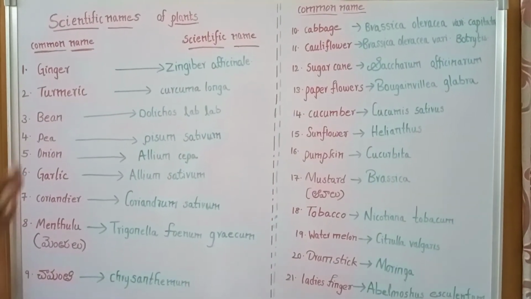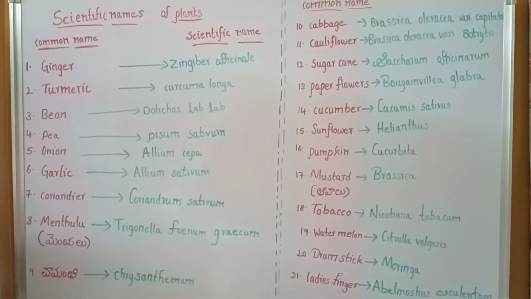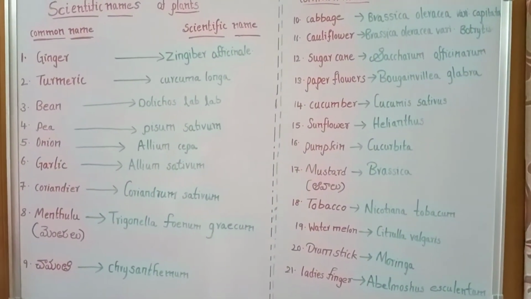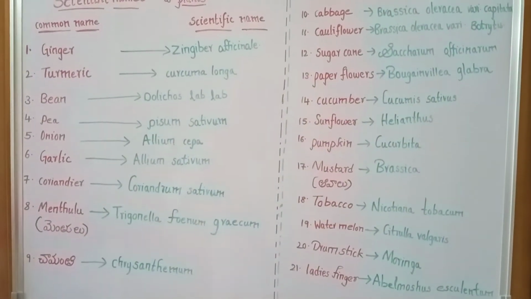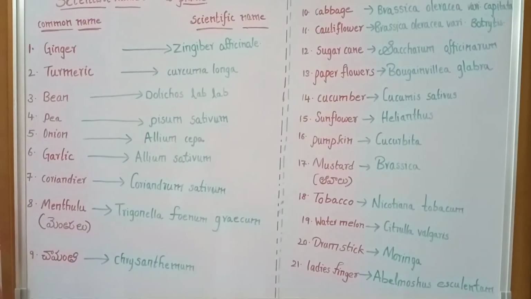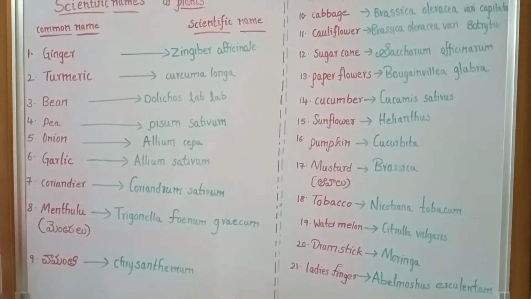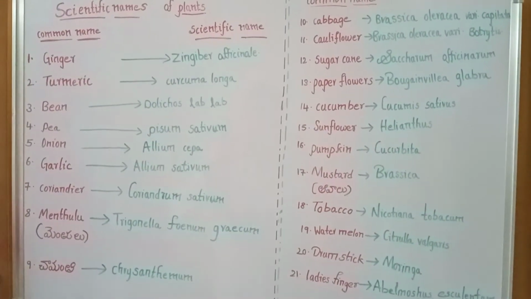Today our topic is scientific names of plants. What is a scientific name? How is it useful to our life? Scientific names are used to describe the various species of organisms, and they are universal. So scientists can readily identify the same plant or animal.